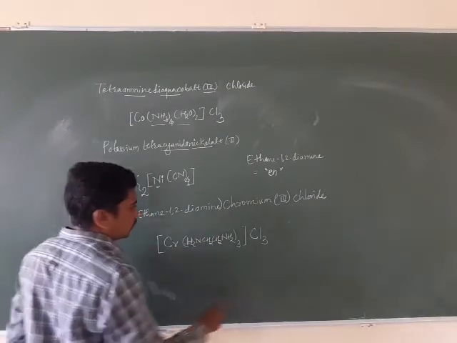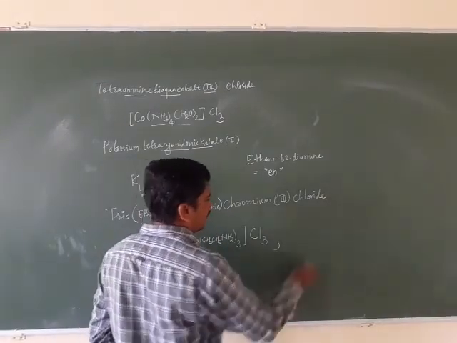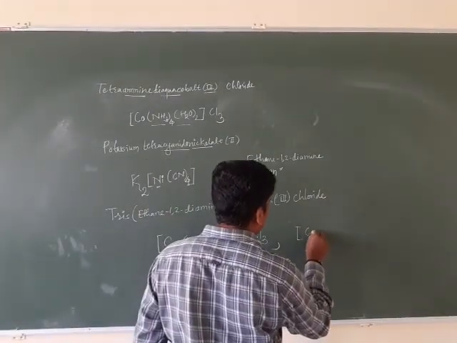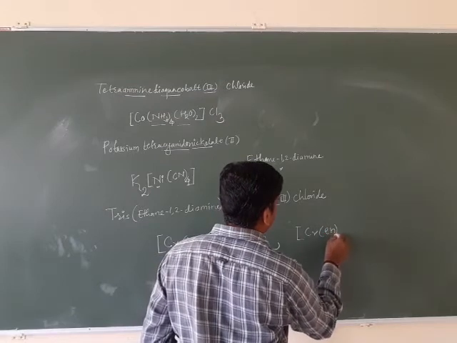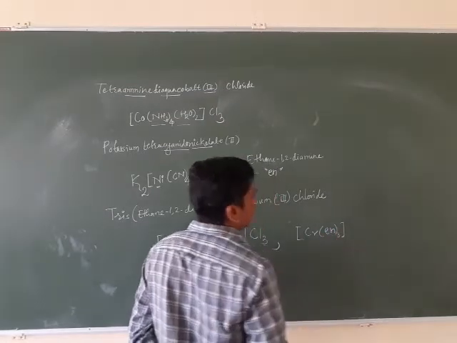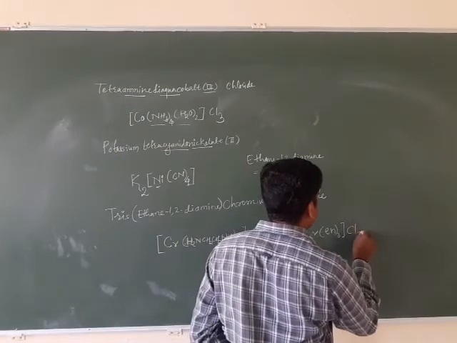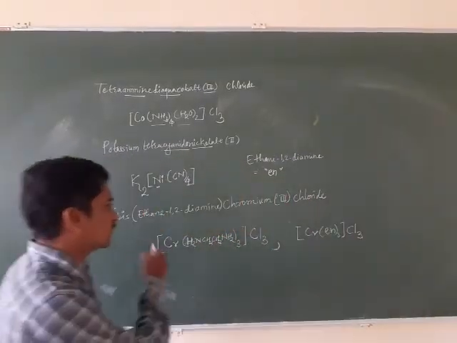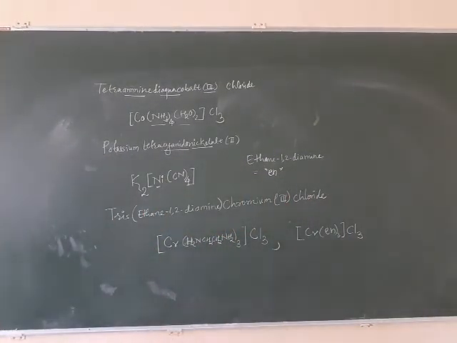So for this we can write the answer as Cr(en)3. This is also correct. The first one is also correct. Any one you can write, whichever is easier. So this is regarding molecular formula writing. There are another 3 examples.